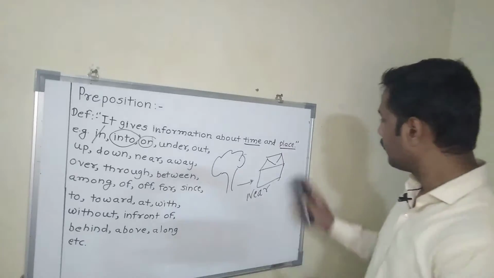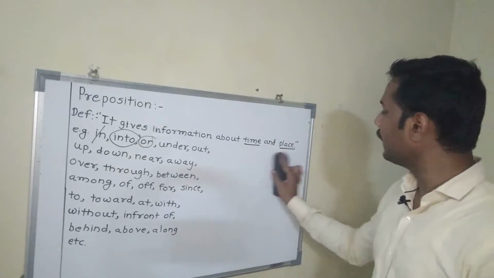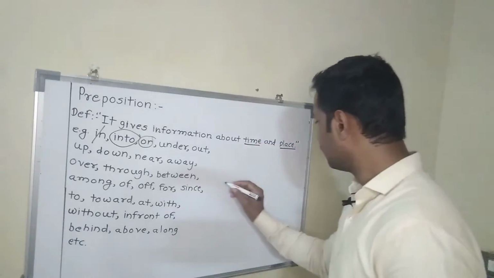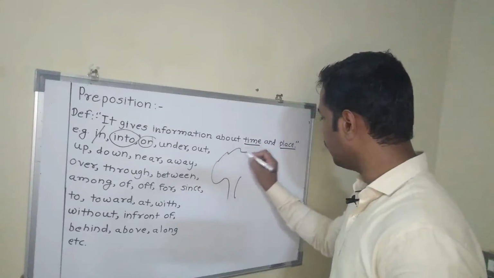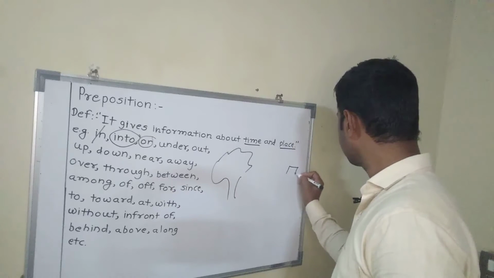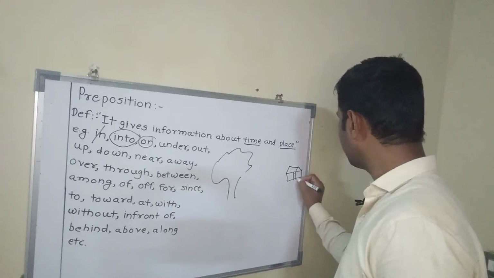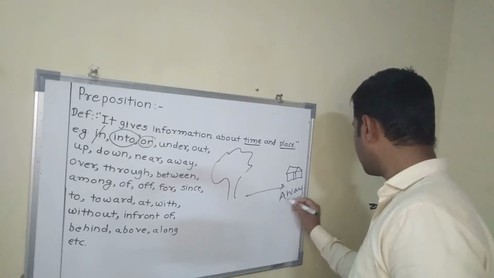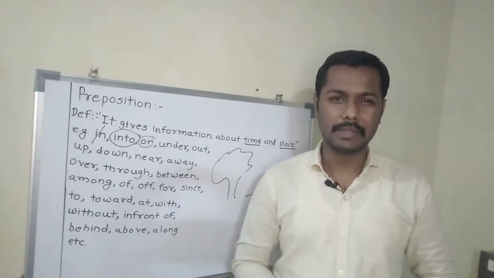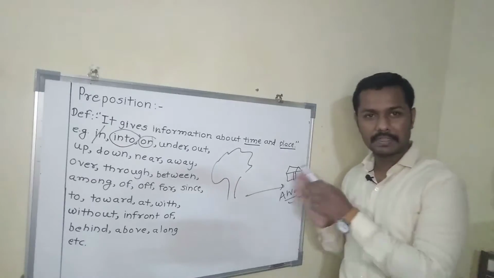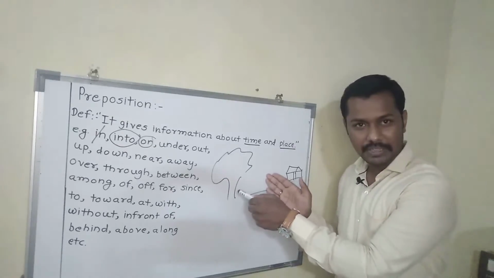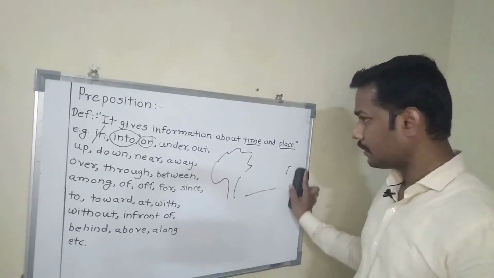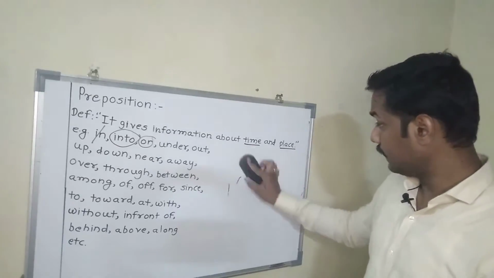Next one will be away. Away means some distance is there, as I told you earlier. Here is this tree and the home is here. You can see the distance is there, so it will be called away. Earlier it was here, it was near. So that's done.